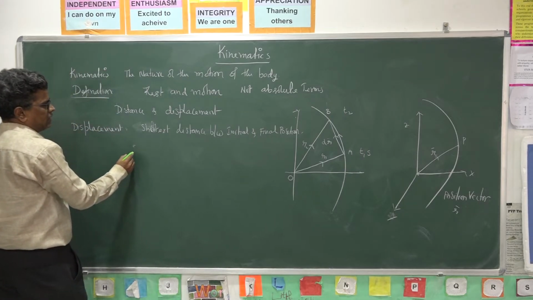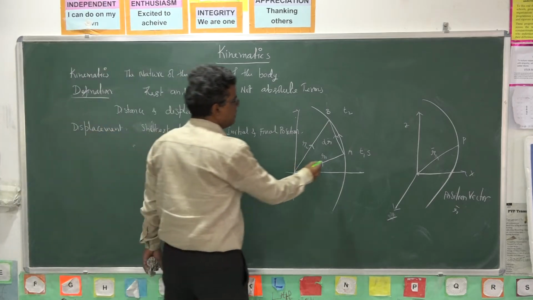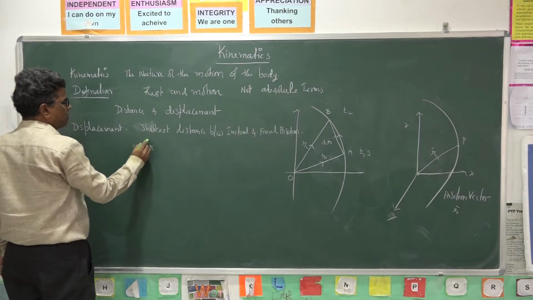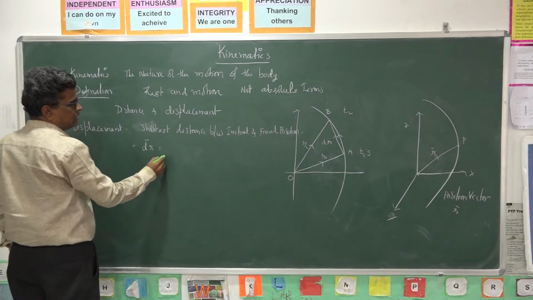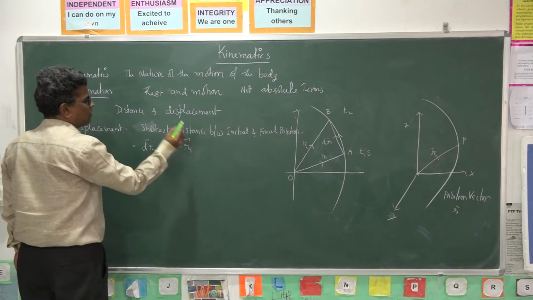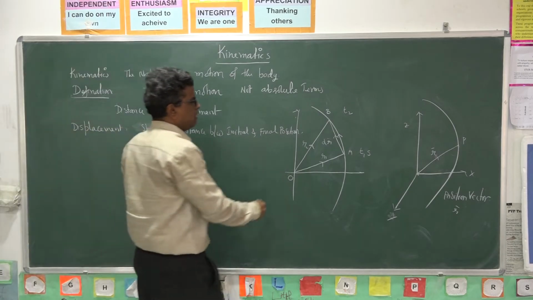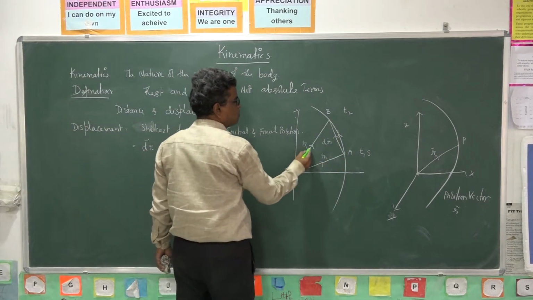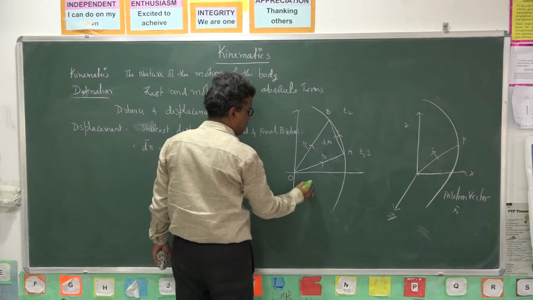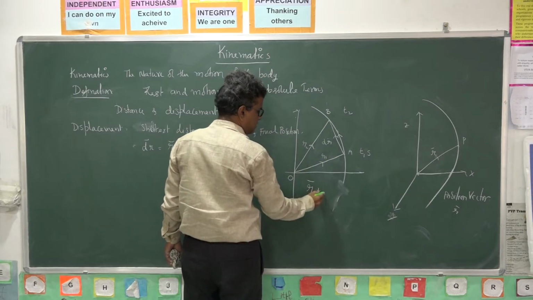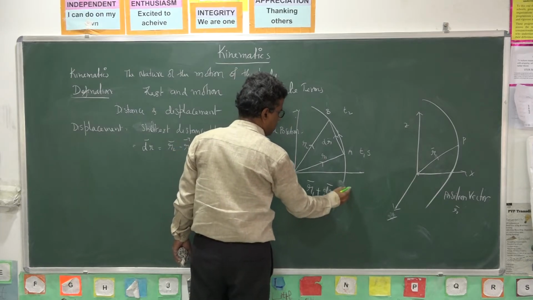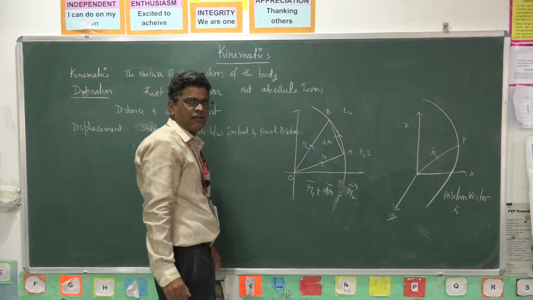From the triangle law of vectors, R1 bar plus the displacement vector dr bar is equal to R2 bar, from the laws of vector addition.